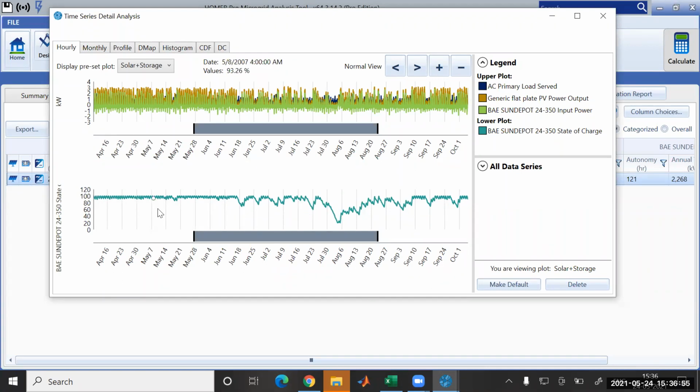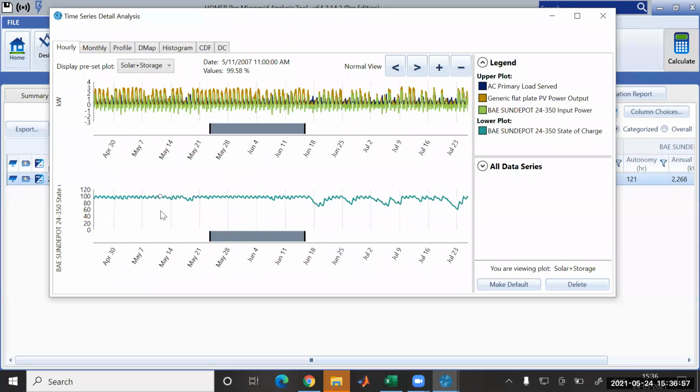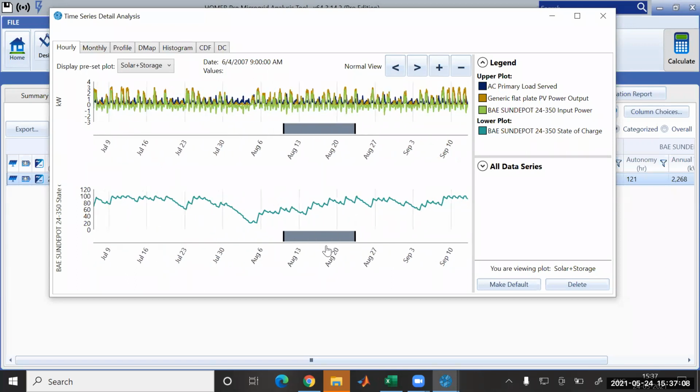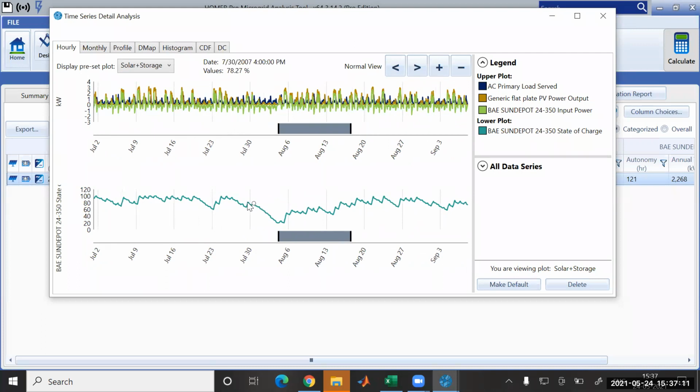In the month of August, see the degradation. This is 100%, and then the reduction. It is showing that the sun was not available, the radiation was not sufficient to generate at that particular location. That's why the consumption of battery storage is more. It should reach the maximum, as in the battery segment also. I just forgot to tell you, you can fix the minimum and the maximum consumption of the battery.